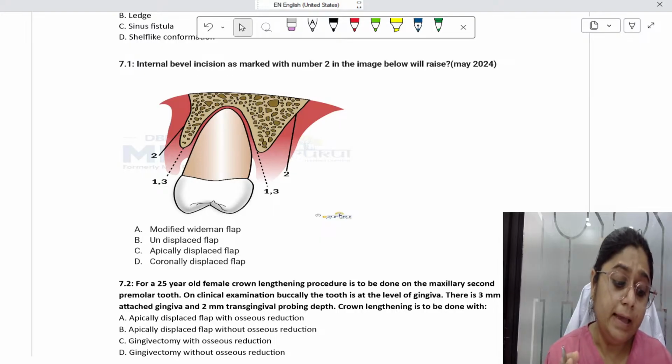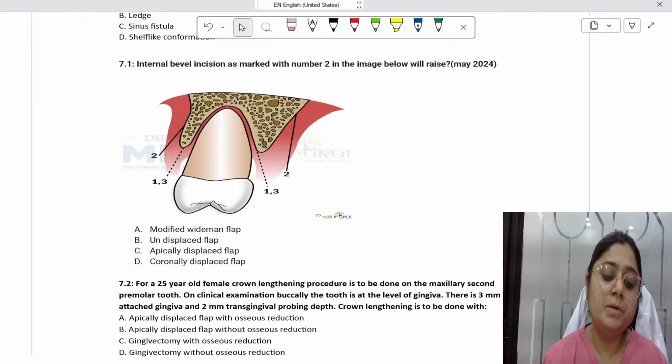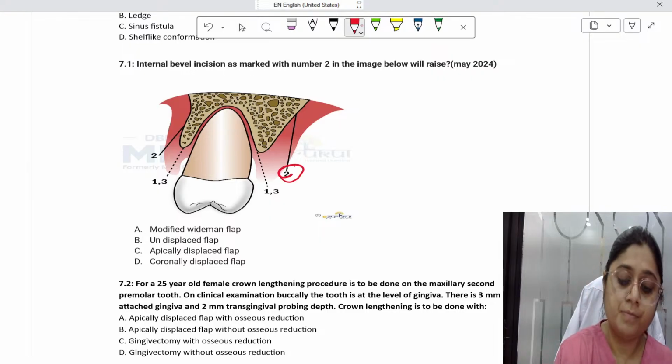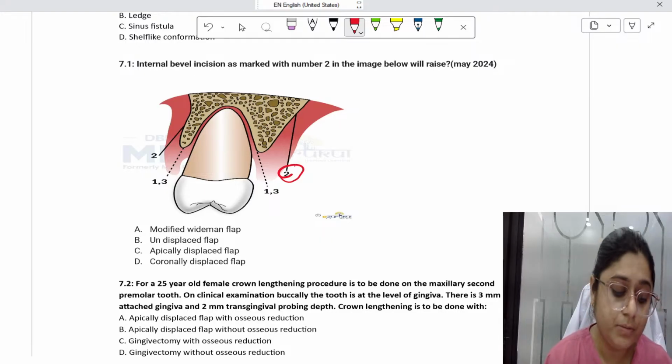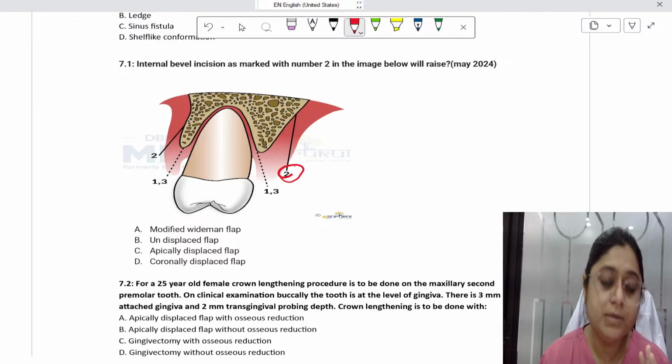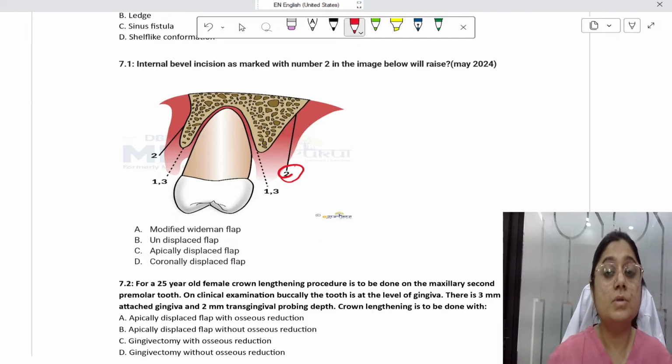So question number 7 is, internal bevel incision as marked with number 2 in the image below will raise this. Will raise what? Option A is modified treatment flap. Option B is undisplaced flap. Option C is apically displaced flap. And option D is coronally displaced flap. So this is an image-based question.